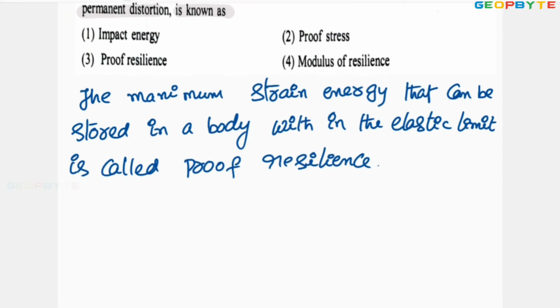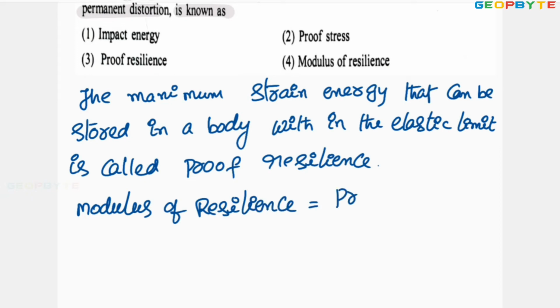Here proof resilience per unit volume is called modulus of resilience. Modulus of resilience equal to proof resilience divided by volume.